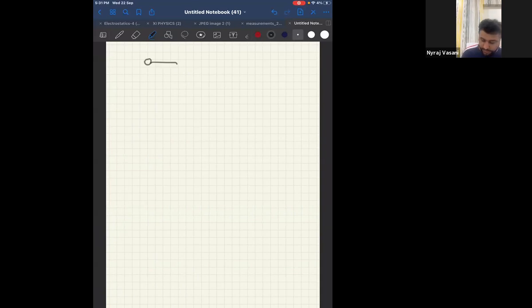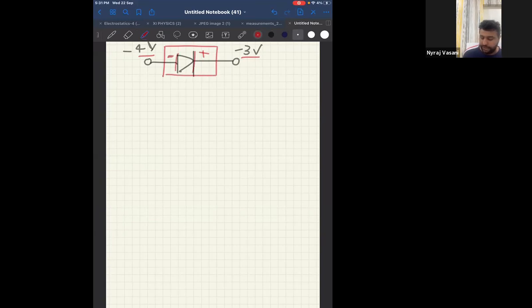First one is -4 volt, -3 volt. So which is greater? -3 is greater than -4. So this is positive and this is negative. So can I say this one positive is connected to negative and negative is connected to positive? Therefore, what should be the answer? Answer will be reverse biased.